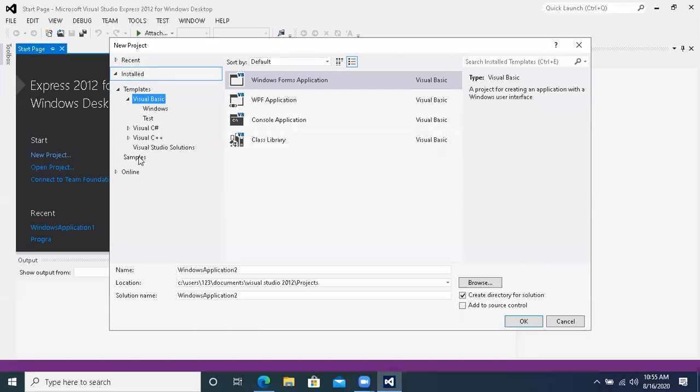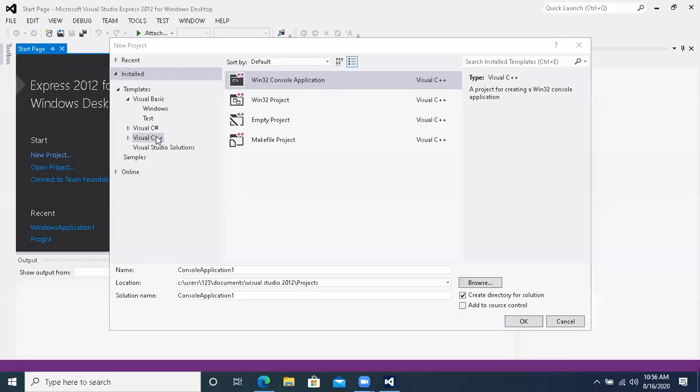So what we are going to do, we are not going to click on C sharp or C++. These should not be clicked, because otherwise you will have some other language in which you will not be able to program, because we are not studying that particular language over here. You will click on Visual Basic. By default, it is clicked.